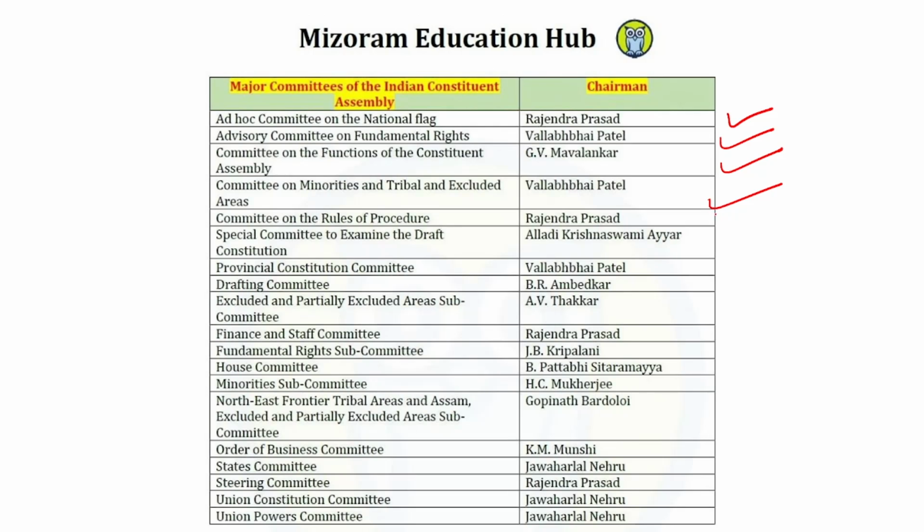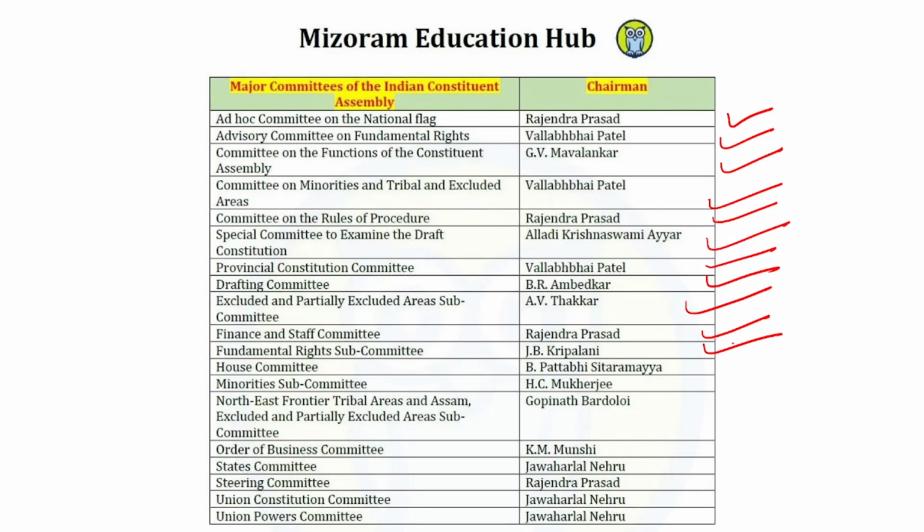Committee on Rules of Procedure Rajendra Prasad. Special Committee to examine the draft constitution Alladi Krishnaswami Iyer. Provincial Constitution Committee Vallabhbhai Patel. Drafting Committee B.R. Ambedkar. Excluded and partially excluded area subcommittee A.V. Thakkar. Finance and Staff Committee Rajendra Prasad.